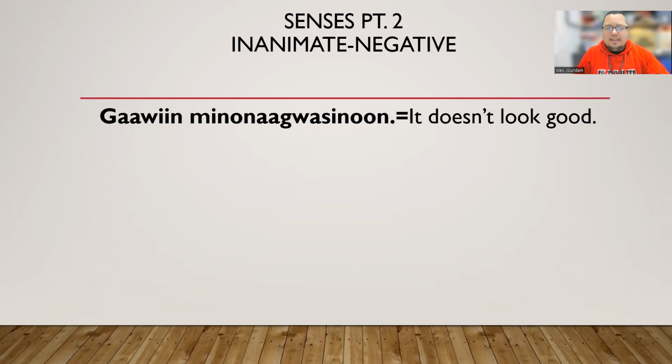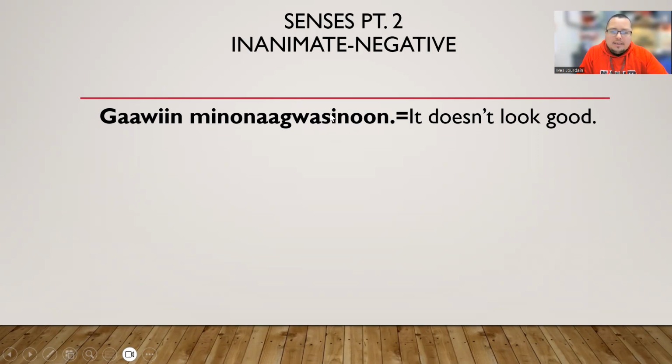Gawin minonagwasinun. It doesn't look good. Now there's a lot happening here with this word. If we remember from part 1, we have the word minonagwad, which means it looks good. So when we want to negate it and say it doesn't look good, we're going to add gawin to the front. We're going to put our word minonagwad right in the middle.